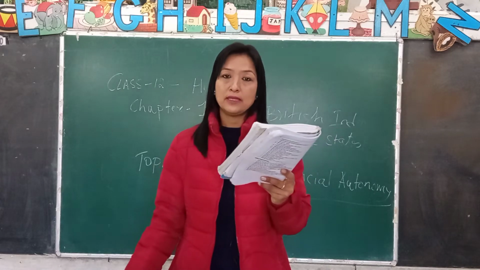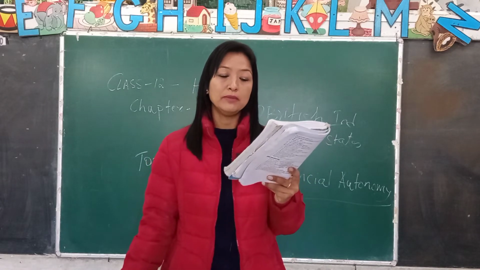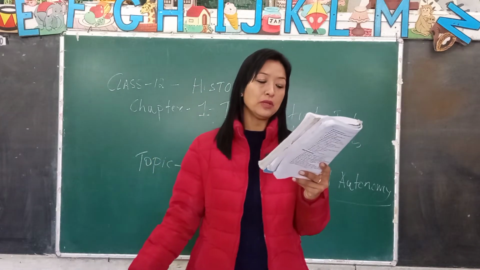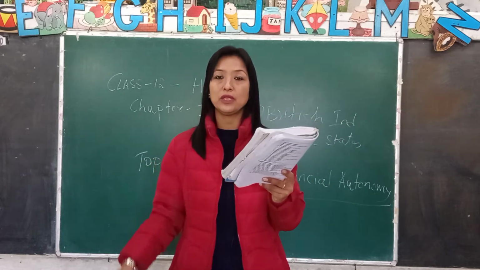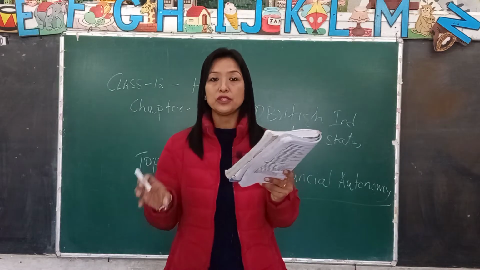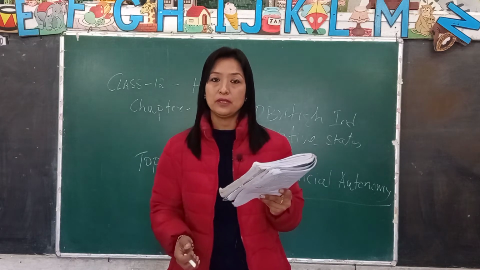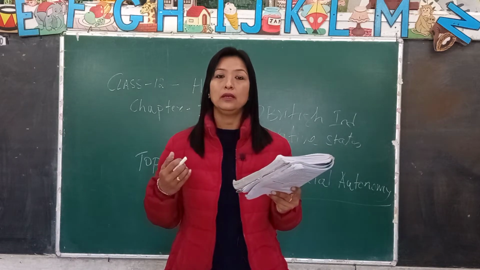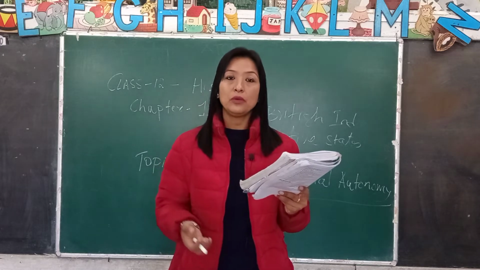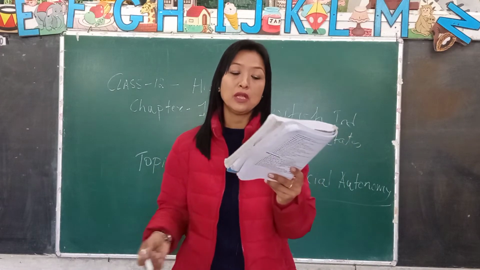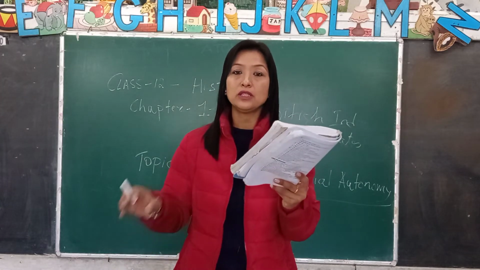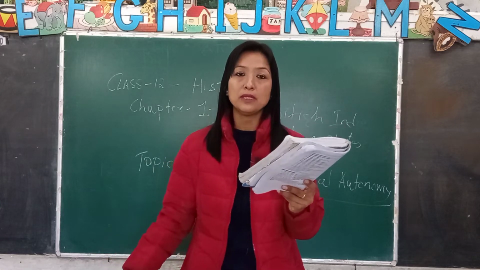Again here, the British government was responsible to the elected legislature in each and every province. Now in each and every province, the ministers would control the departments and would remain responsible to the legislature.